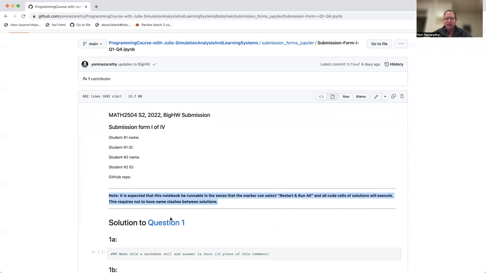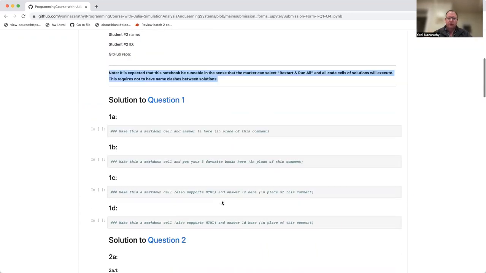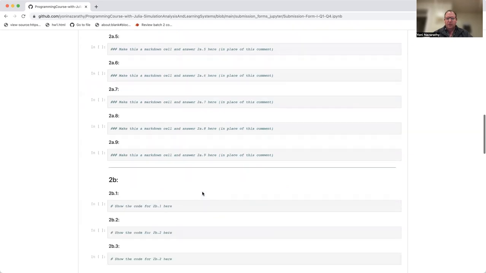Now, it is expected in each submission form that we can get the form, run the Jupyter Notebook, and everything will run. You don't need to worry about installs; we'll do that with package add, etc. But if you need usings or variables need to be defined, it should all work, and there should not be clashes between the various questions when things run. This should generally be okay.